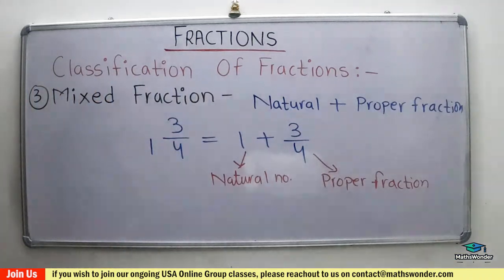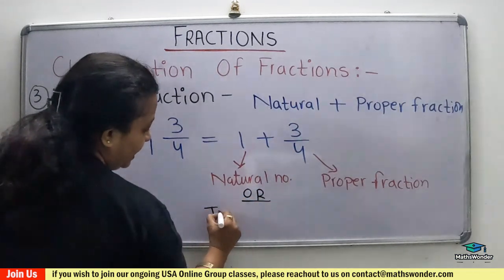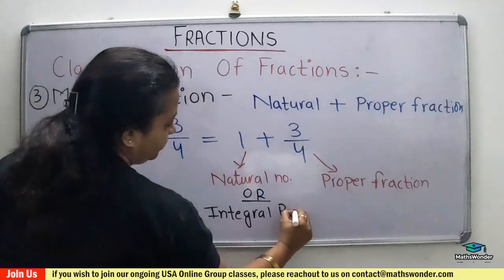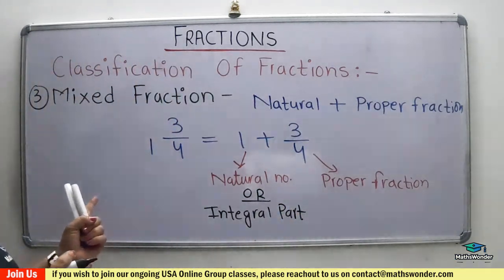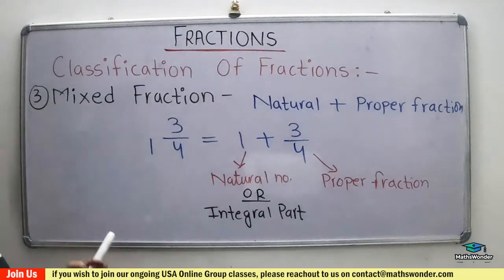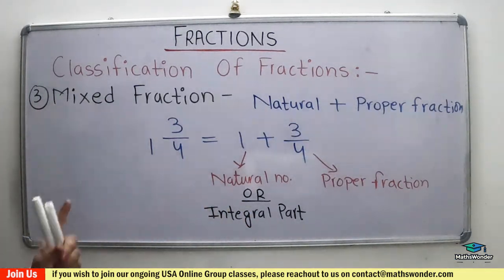And the other higher grade concept is that a mixed fraction consists of a natural number and a proper fraction. The natural number is the integral part. This you will understand in the higher grade, but I explain it because many schools use it in a very early grade. So the integral part is also a natural number.